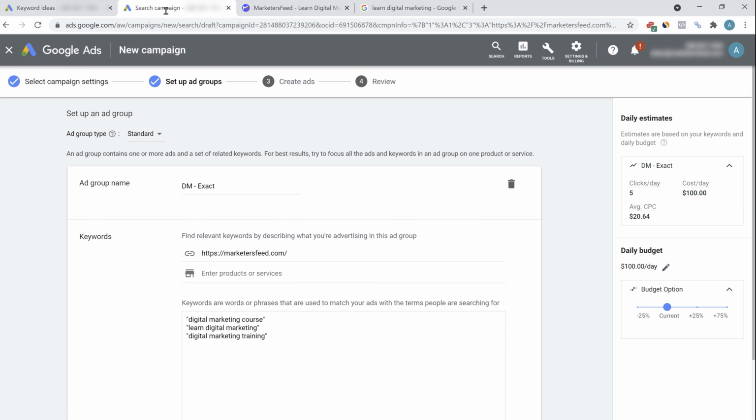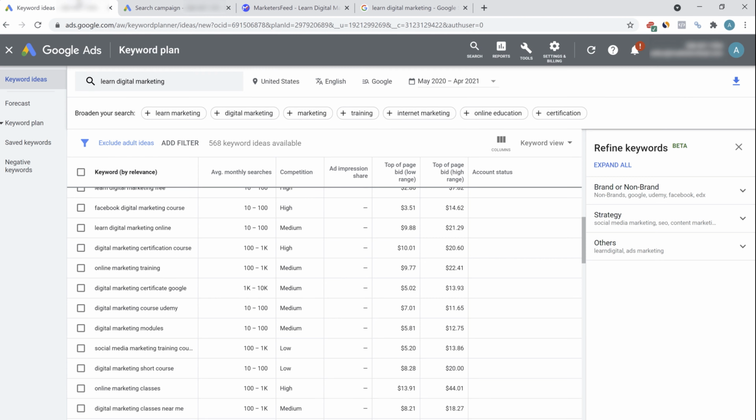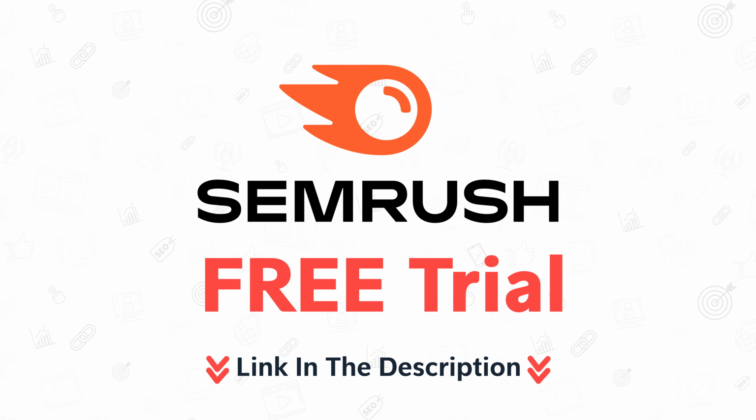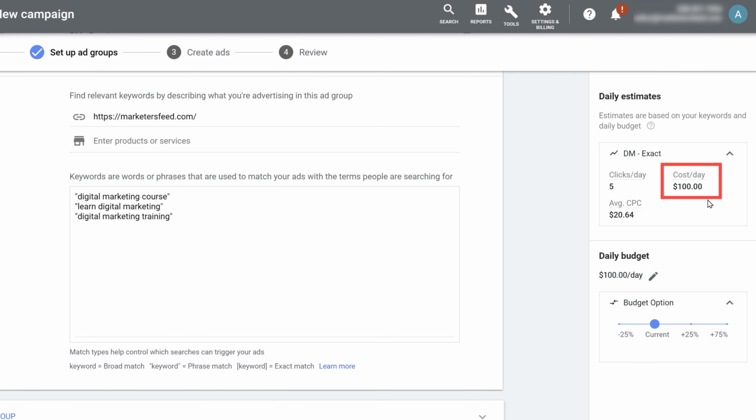So I have my URL as marketersfeed.com and I have used keyword ideas and the keyword planner along with SEMrush to find some relevant keywords for myself. I have the budget to be $100 per day because marketing is a very competitive niche. So the CPM and the average CPC is very high. You can see even for $100 per day, I'm only driving around 5 clicks per day.